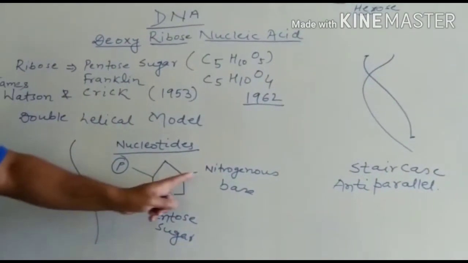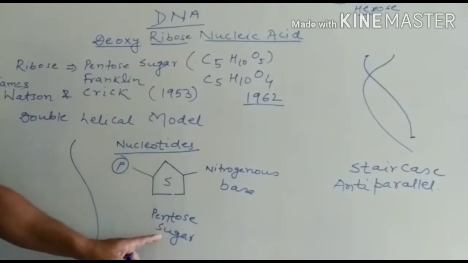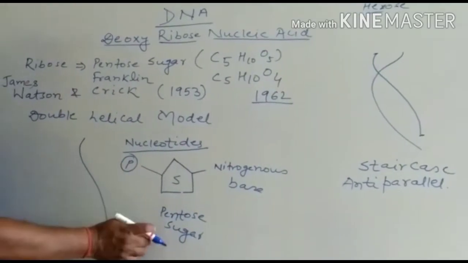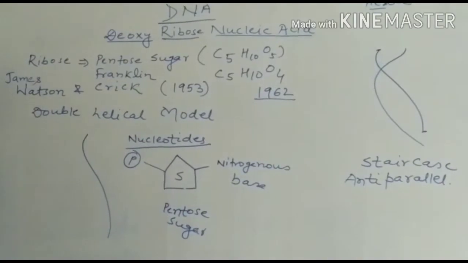When a phosphate group and nitrogenous base are attached to pentose sugar, they are called nucleotides.